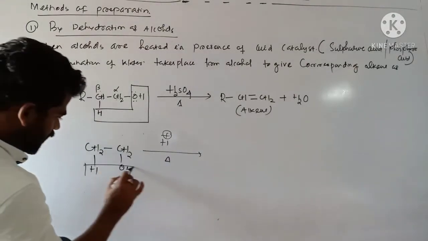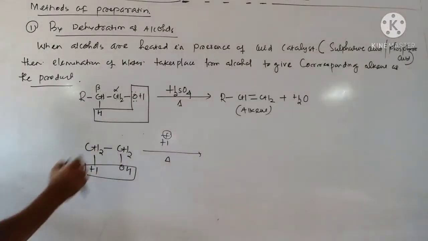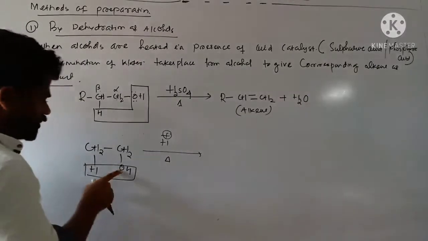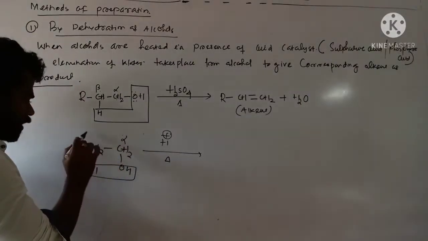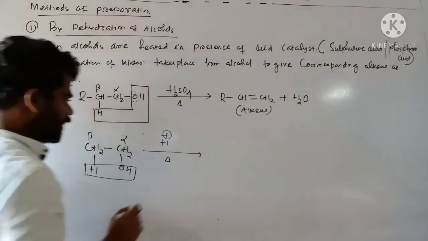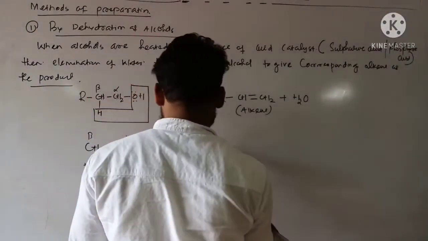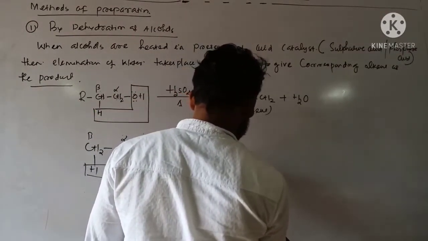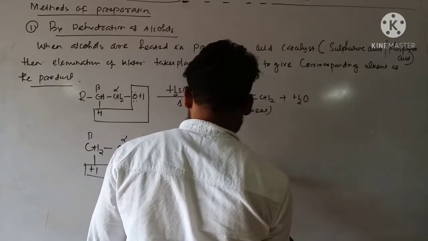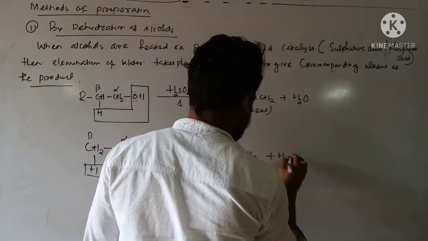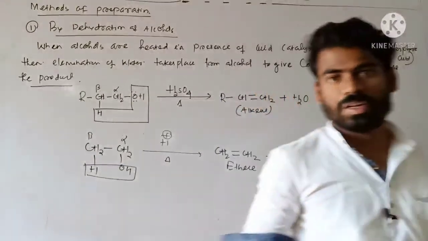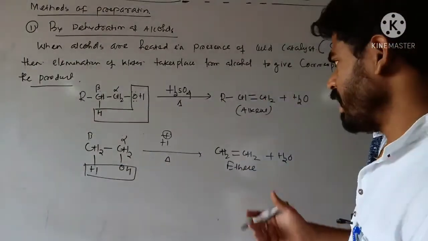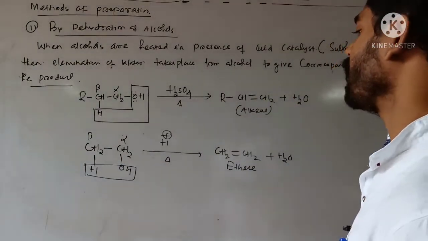So H plus OH is eliminated, and there exists a double bond between these two. The carbon with the OH group is alpha, the next carbon is beta. So there exists unsaturation between alpha and beta carbon. So the alkene formed is CH2 double bond CH2. This is ethene plus H2O. Clear? So this is dehydration of alcohols.